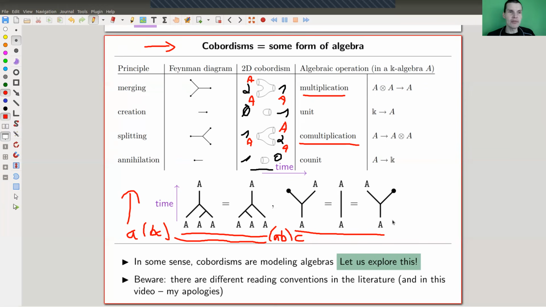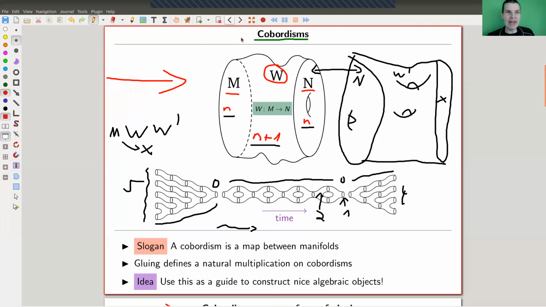And that's what I'm going to do now. The real difference is that I'm zooming in on a very, very trivial part of this picture. As I said, this picture works in any dimension, and I'm zooming in to n being 0. So my boundary will be points, 0-dimensional manifolds, and my cobordisms will just be lines.